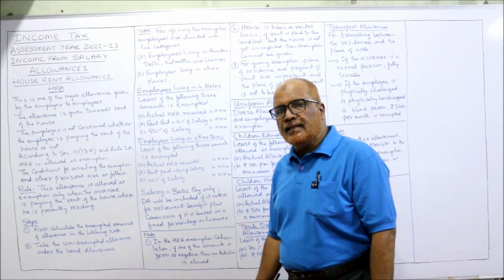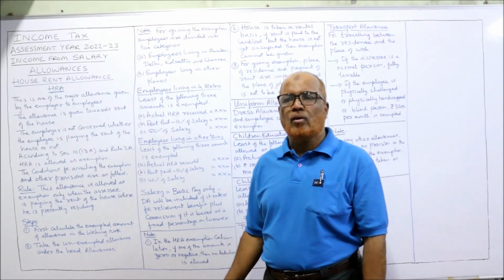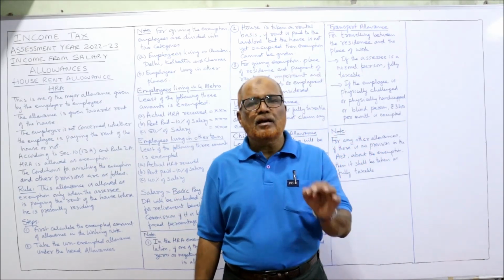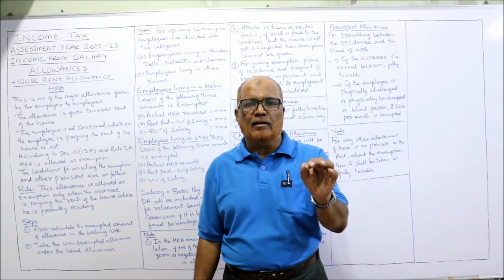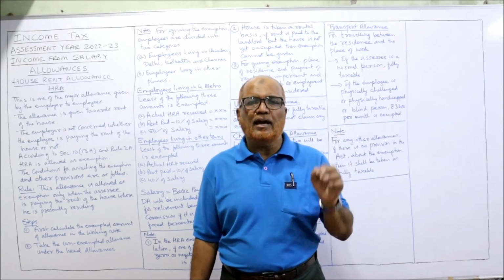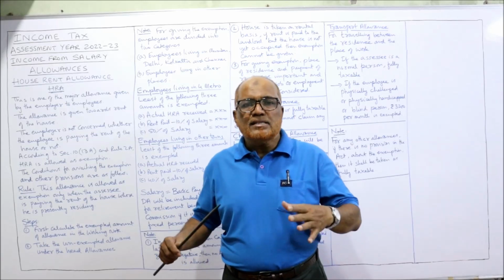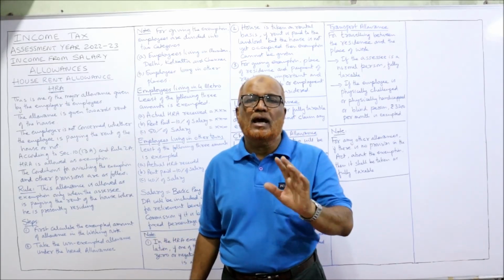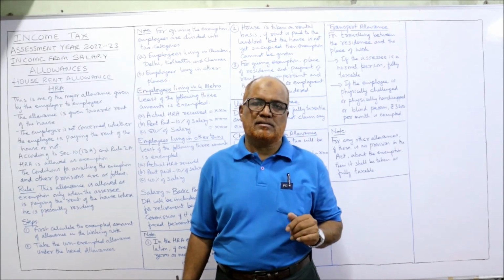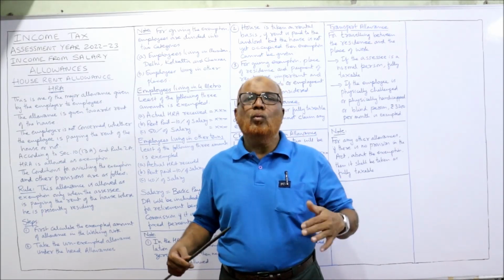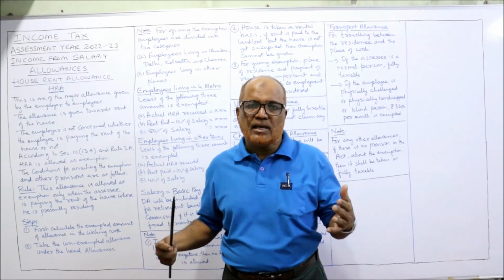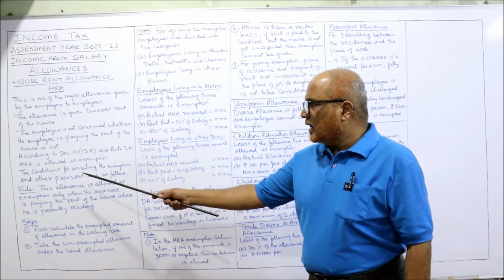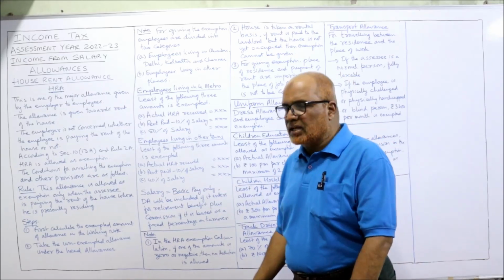Now, according to section 10(13A) and rule 2A, HRA is allowed as exemption. The Income Tax Act, under section 10(13A) and rule 2A, has given that HRA will be exempted up to a certain amount in certain cases. So we are going to learn what the provisions are, when the HRA exemption will be given, and how much it will be. Now, the conditions for availing the HRA and other provisions are as follows.